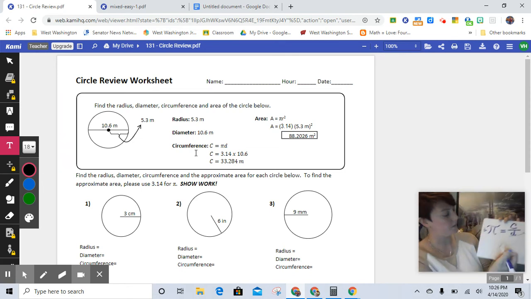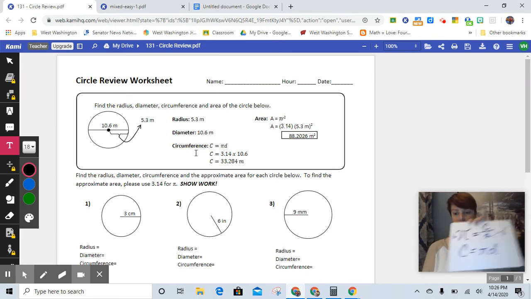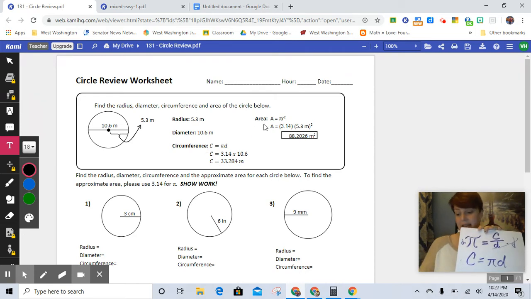And so that says that C is equal to pi times the diameter. And that's how we get the circumference formula. Now, I am not going to show you how we get the area formula because that requires some really cool graphics and a rectangle cut into pieces.